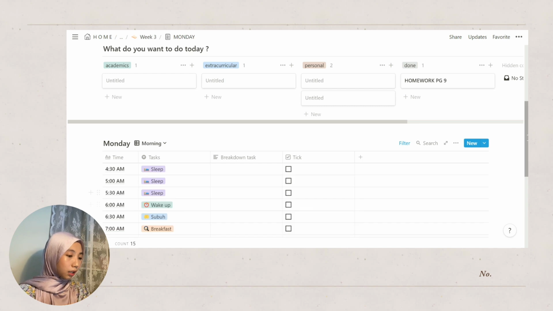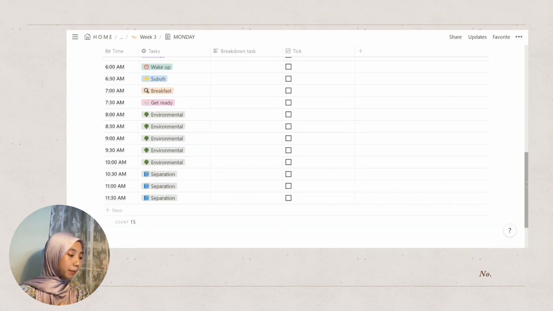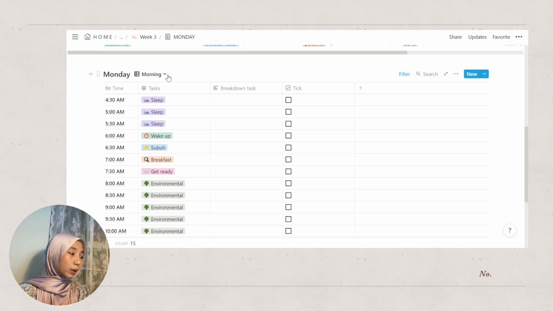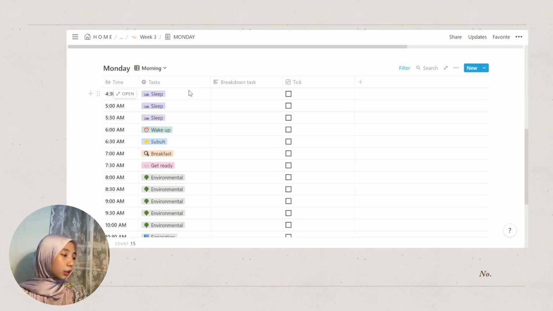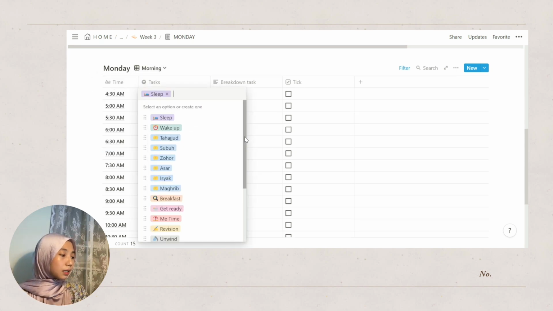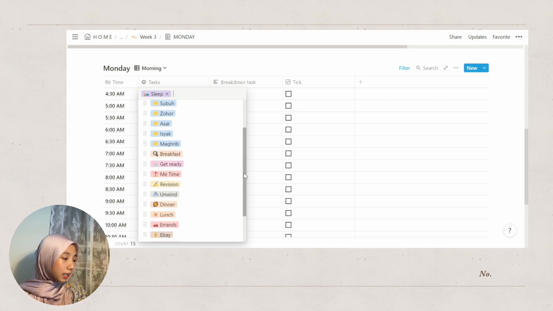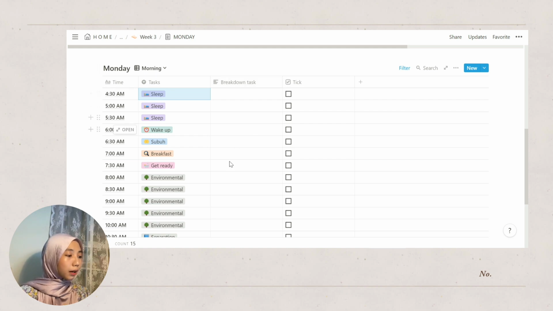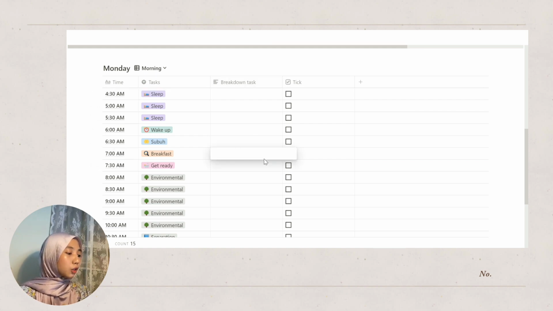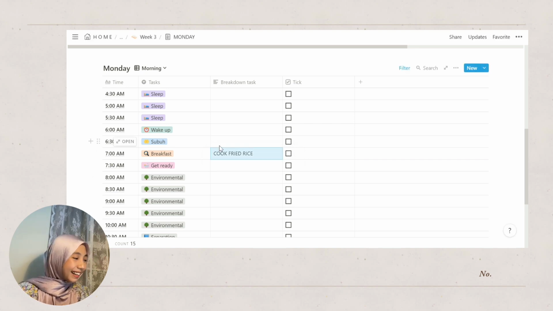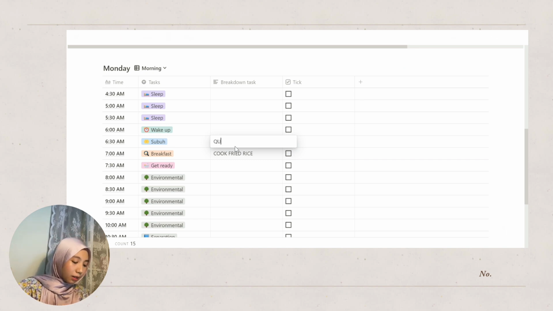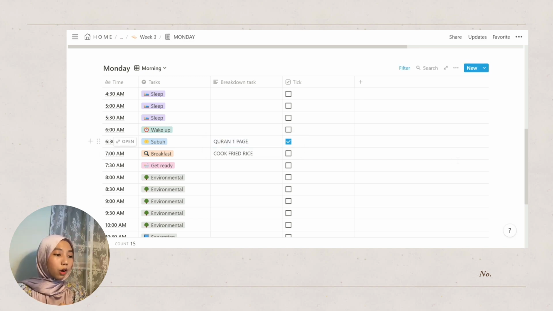So morning is basically from 4:30 a.m. to 11:30 a.m. because sometimes I do wake up at 4:30 or 5 a.m. I also made a lot of options for the tasks, whether sleep, wake up, my daily prayers, my breakfast, get ready, my me time. Then I also added another column for breakdown tasks. So maybe for breakfast I wanted to cook fried rice. So yeah, that's what I would do. And maybe in Subuh prayer I wanted to do Quran 1 page. So when I'm done, I can just click on tick. And yeah, that's just how my daily planner looks like.